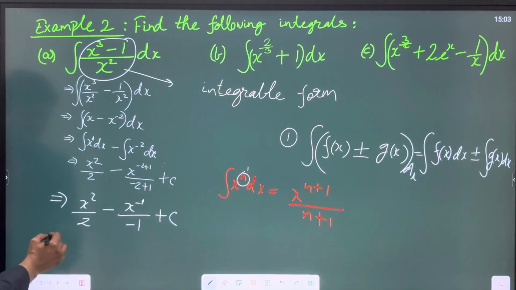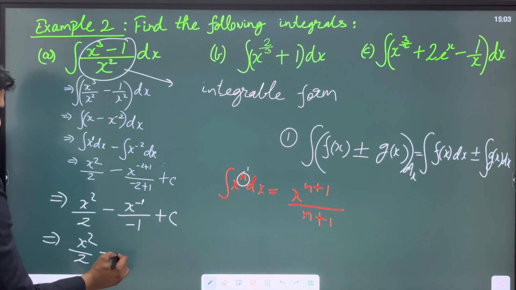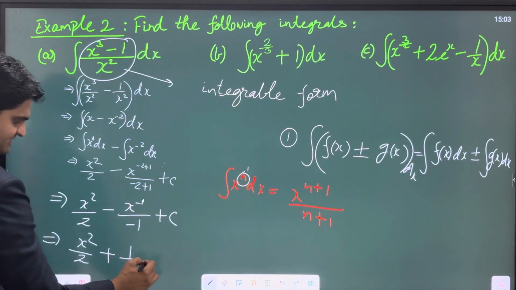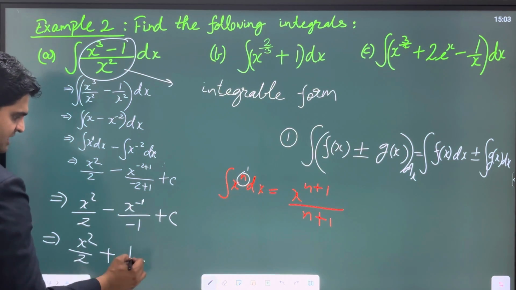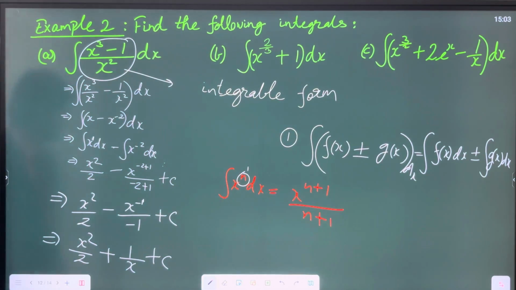So we can write it as x square upon 2 minus becomes plus, and x raised to the power minus 1 can be brought down. This is how we can also write it. So this completes our first question.